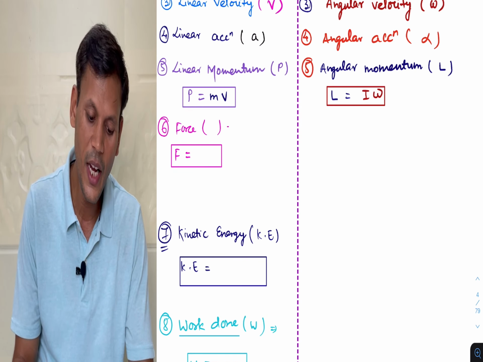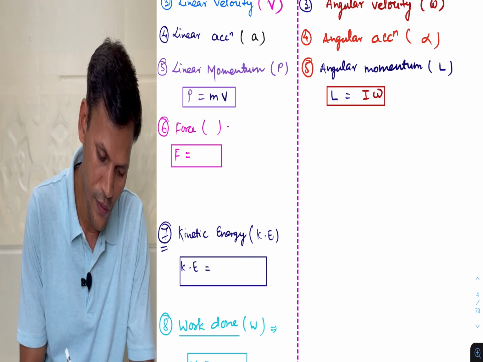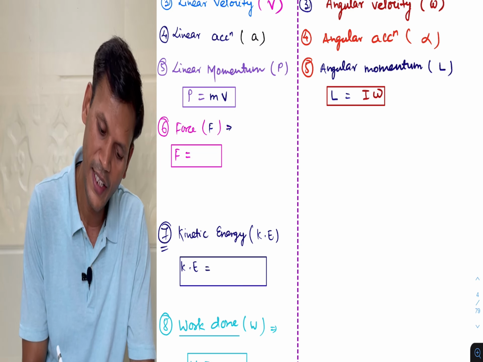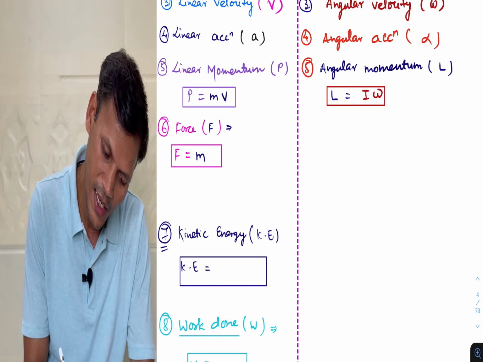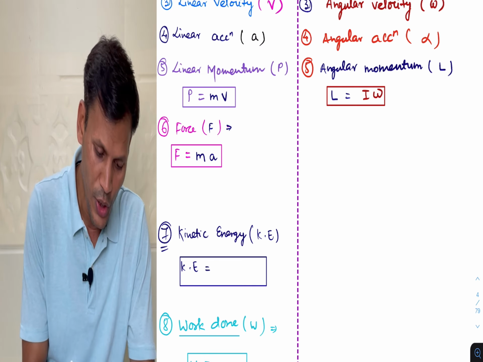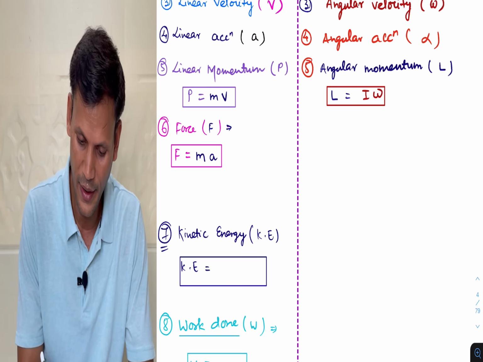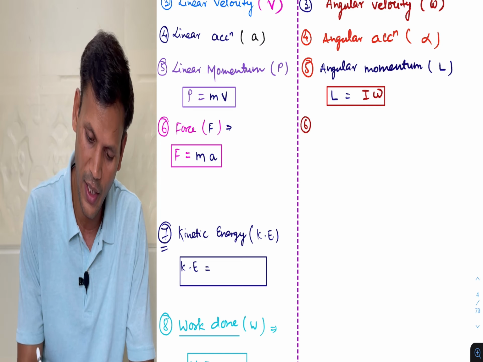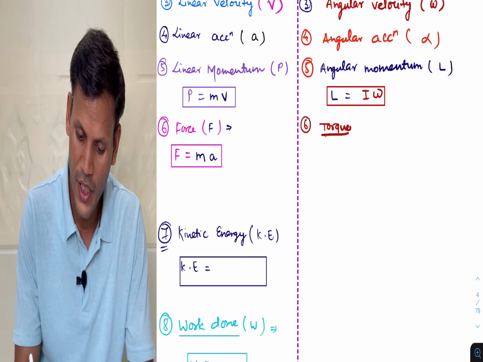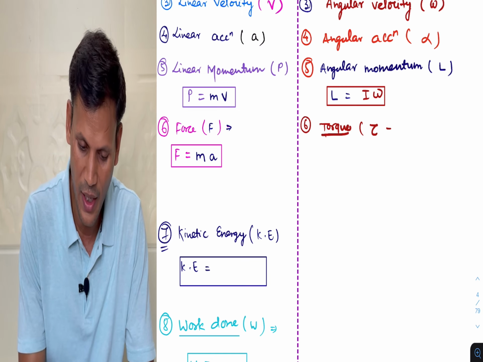Next we are going to compare the term force, and we know force is represented by F, and force is defined as the product of mass and acceleration. As we know, F is ma. So here for a rotating body, force के जगह torque होता है. क्या होता है? Torque होता है. So here we will get torque, which is represented by tau. Torque, okay, notation I will write only.